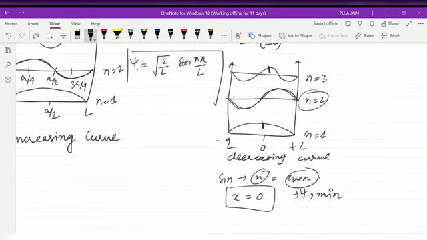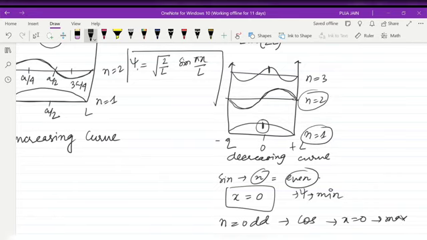And when n is odd, at x equals 0 I am getting a maximum. When n is odd, I am getting a maximum. When n is even, at x equals 0, I am getting a minimum. So these are some of the observations I can get from this graph. So today we will stop here.